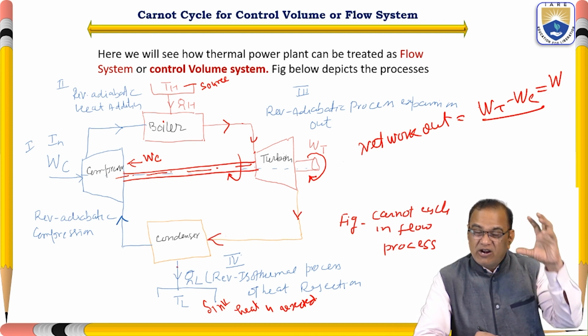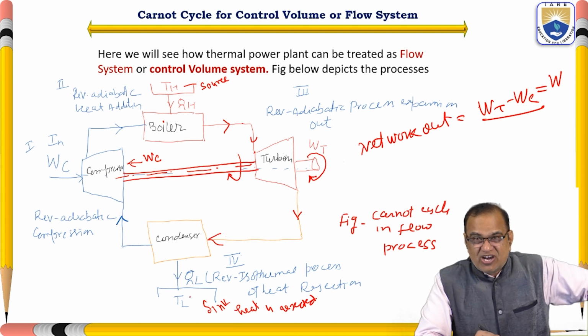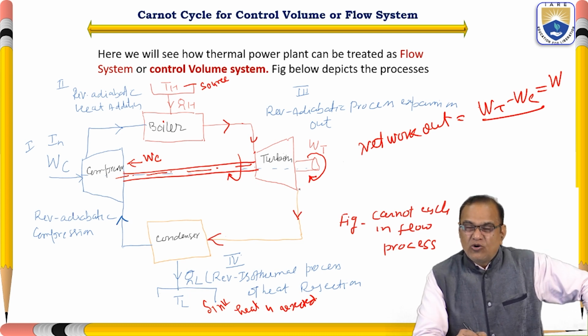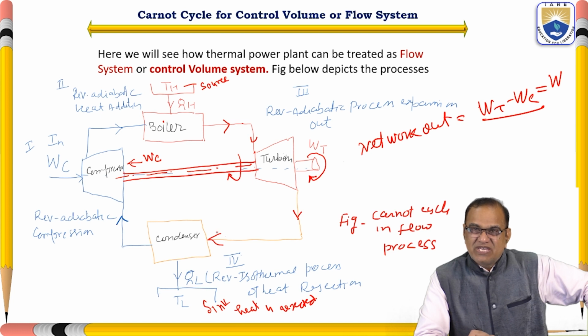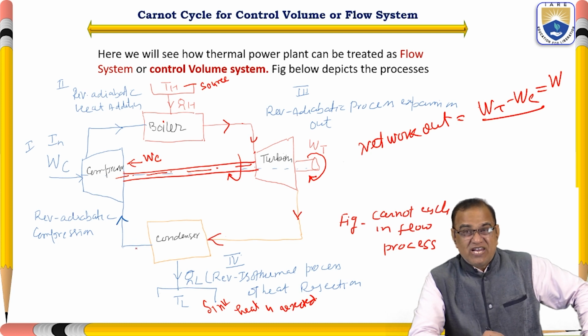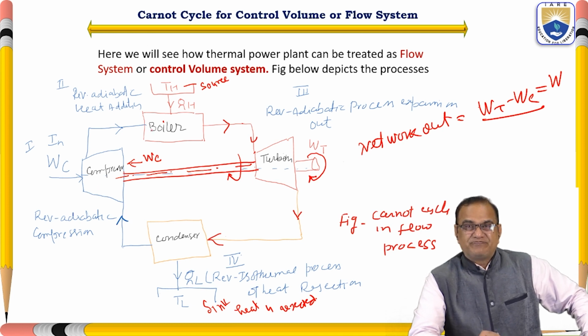This type of machine is not possible by the second law of thermodynamics. It violates the second law of thermodynamics. So some energy has to be discharged in a sink. The low temperature and low pressure steam comes here. It is condensed, the steam is converted to water and thrown to the sink. From here it goes to the compressor, because here the pressure is very low. It will compress it and give it to the boiler.